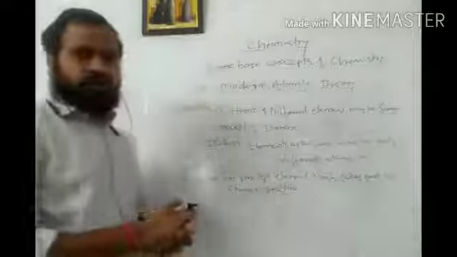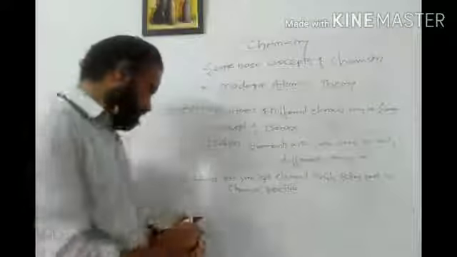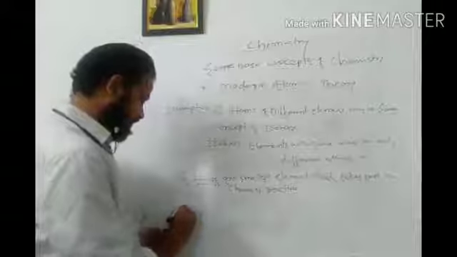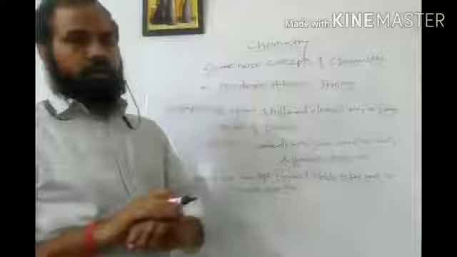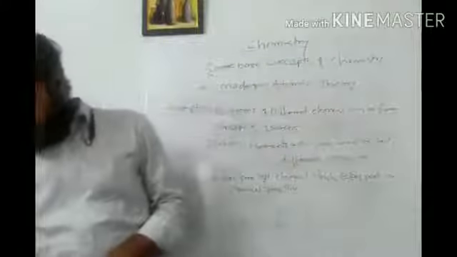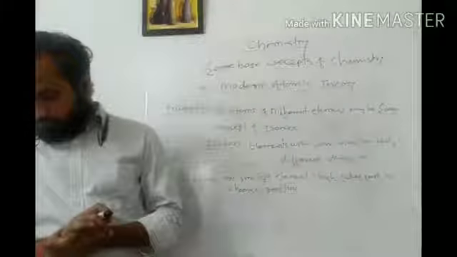This fourth assumption is similar in case of Dalton as well as modern atomic theory. The fifth assumption given by modern atomic theory is what?